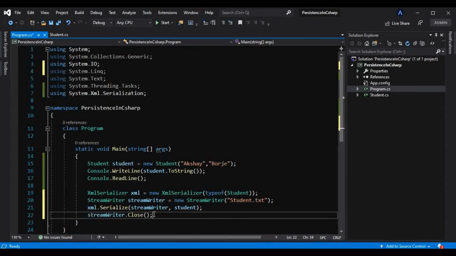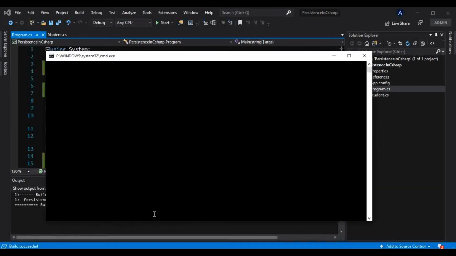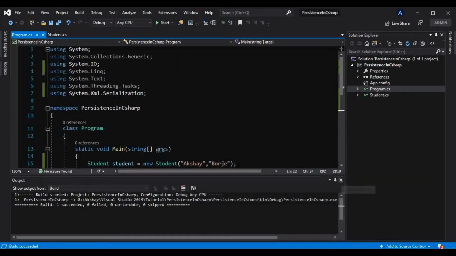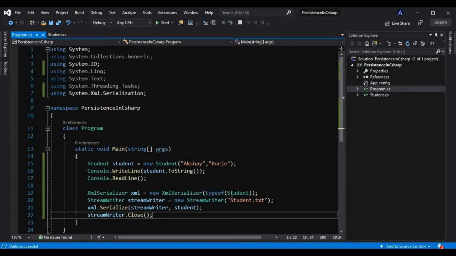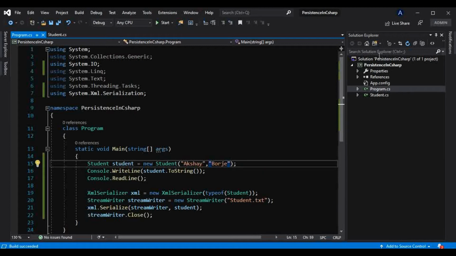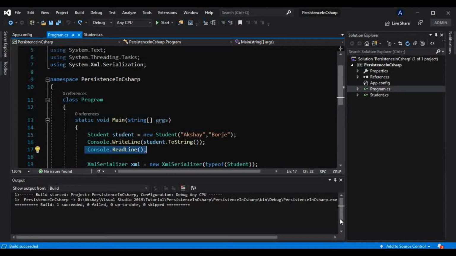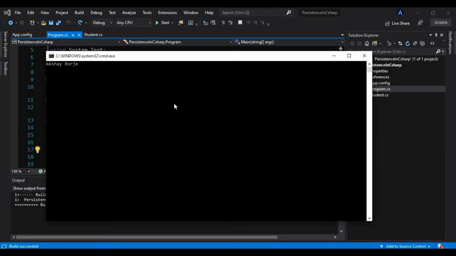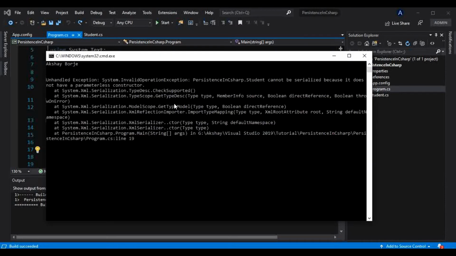So now if I run this program, we get that output onto this console, and there should be a file created at this location of this project, that is student.txt, and this information should be stored in it. Now how can we see that? Because we have used Console.ReadLine, we have to press enter or any key there.